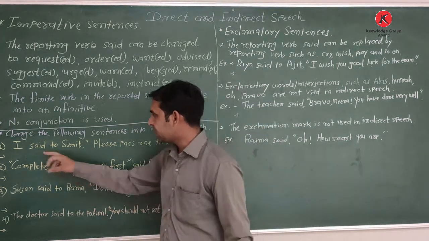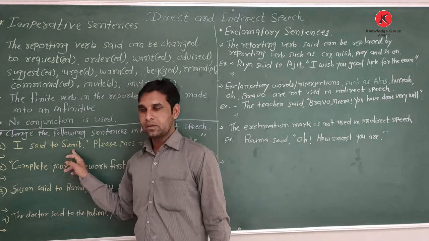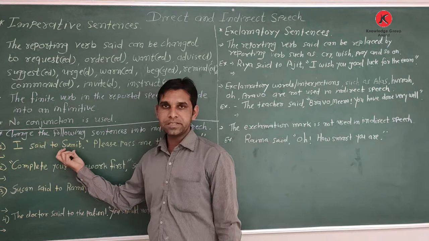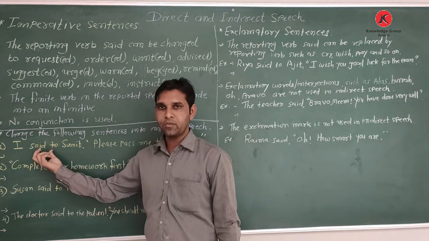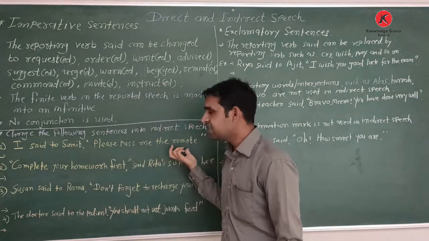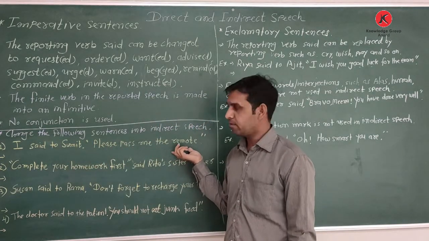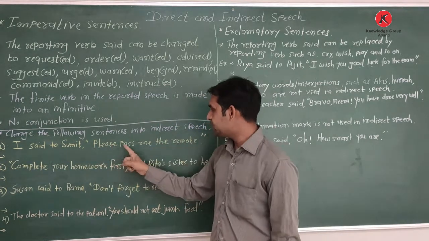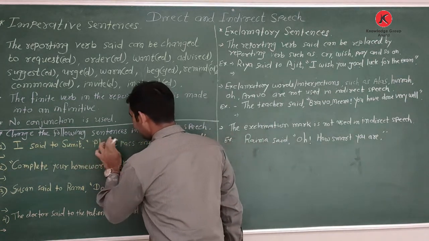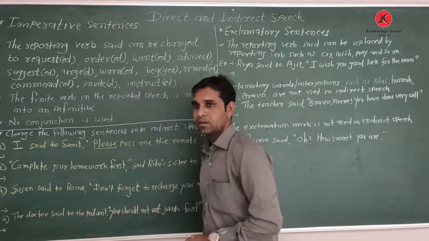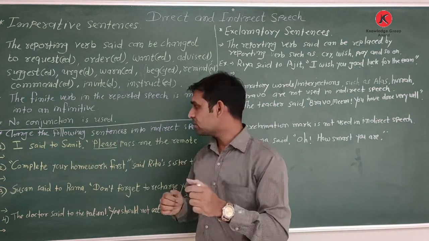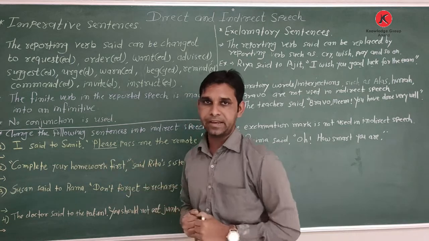See here the first sentence, I said to Sumit. Here the speaker and the listener are given, along with the reporting verb. So first we understand this sentence, the quoted speech given: please pass me the remote. See the word please. It shows that the person requested that.